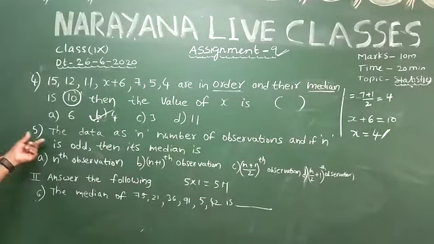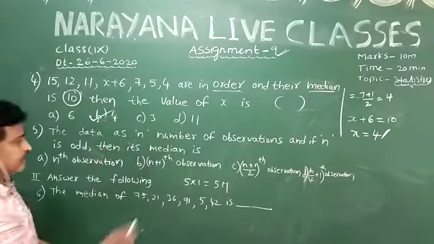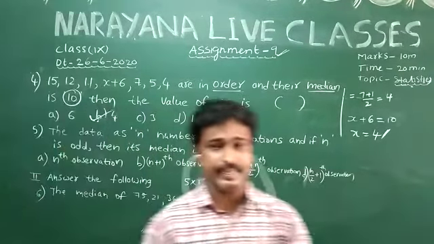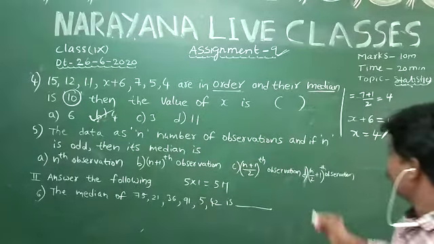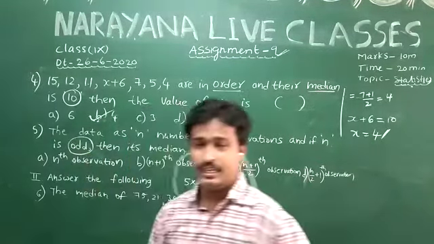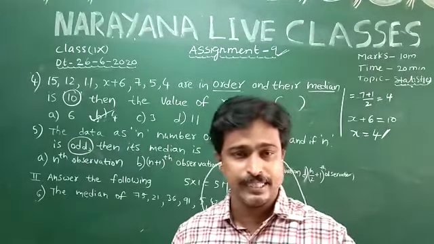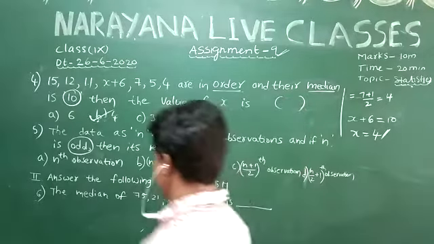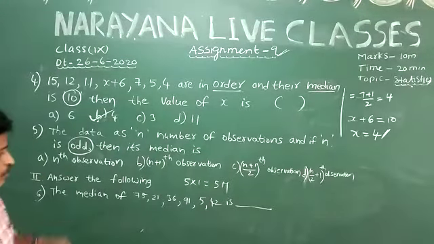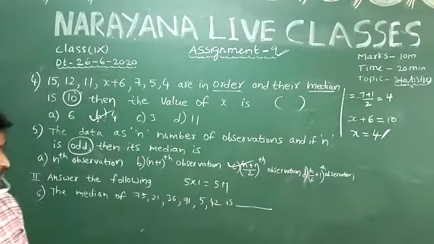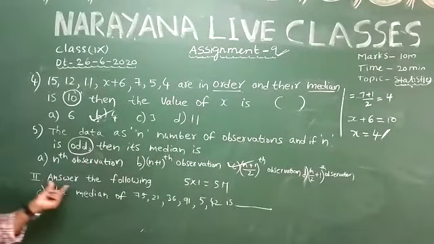Coming to question number 5. The data has n number of observations. If n is odd, you observe that here n is odd, then the median is equal to the n plus 1 by 2th observation. So the option is C.